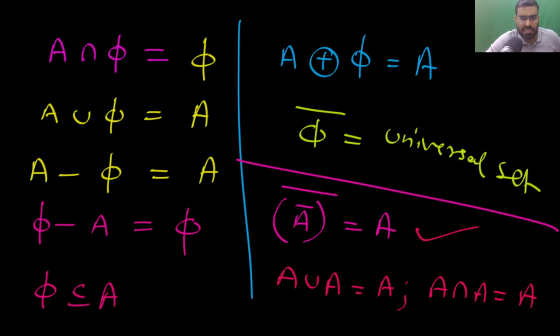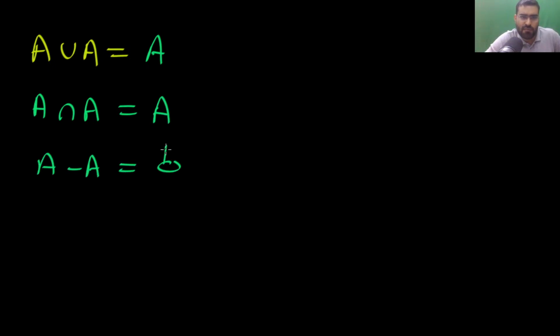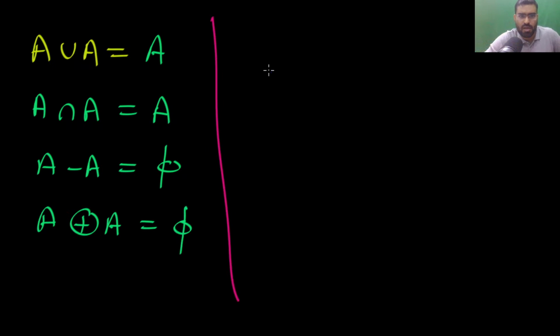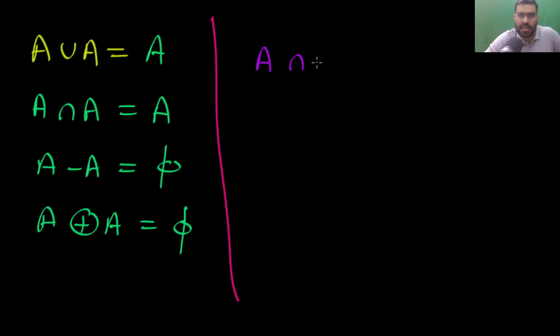But what is A minus A? You can notice A union A gives all the elements of A, so that is A. A intersection A gives all the common elements of A and A, that is A. If you do A minus A, that will be phi. If you do the symmetric difference of A and A, that also will be phi, because there is no exclusive element. Okay, so these points are very simple. All these points I think we have seen. Double complementation rule. And also if you do A intersection A complement, remember they are disjoint.